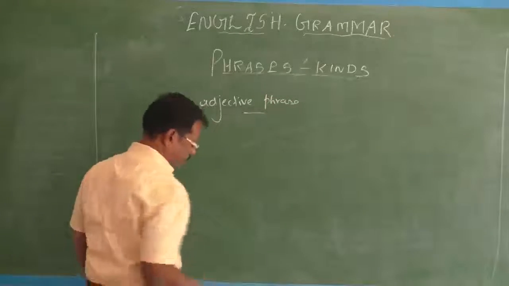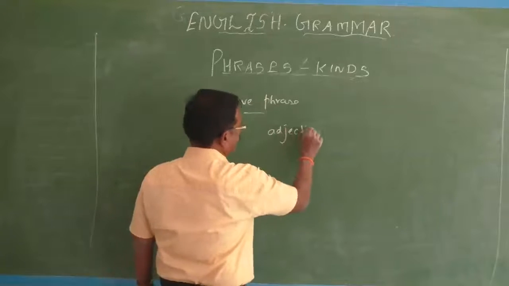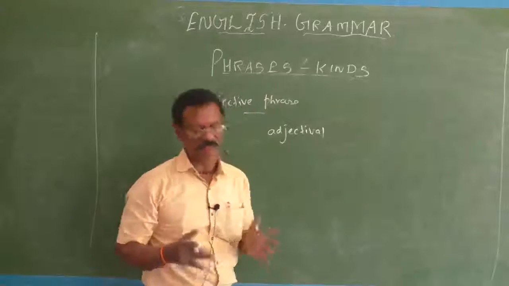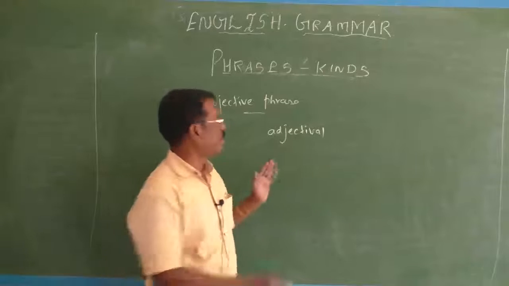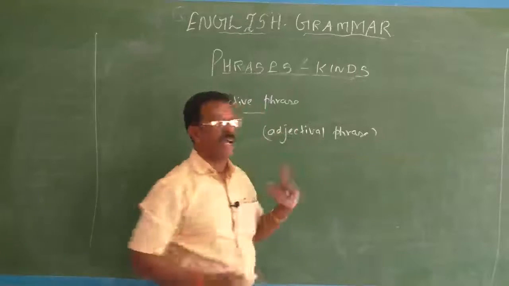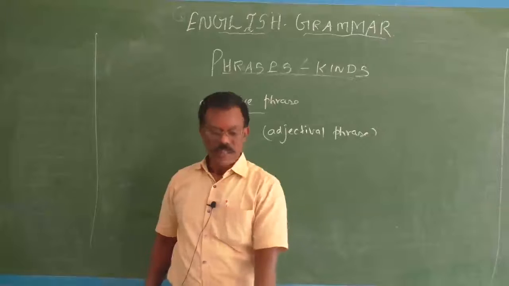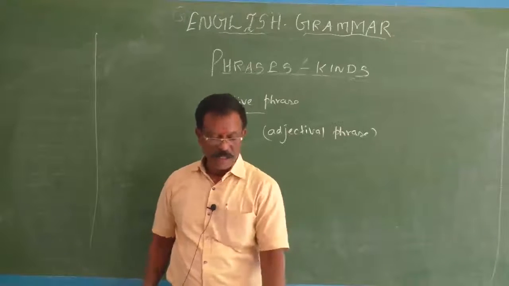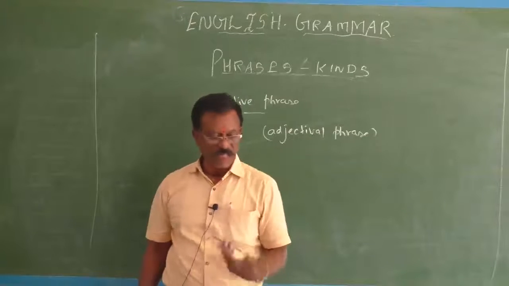So far what we have seen is called adjective phrase. What do you mean by adjectival phrase? Suppose sometimes you don't have an adjective in an adjective phrase, then such a phrase is called an adjectival phrase. So in the adjectival phrase you don't have an adjective. Keep it in your mind. Instead of adjectives, it may start with a preposition, it may start with a participle. Okay, now see how it starts with a preposition.